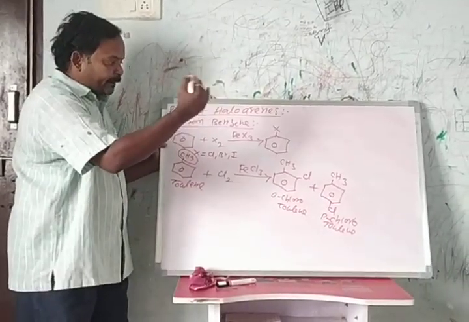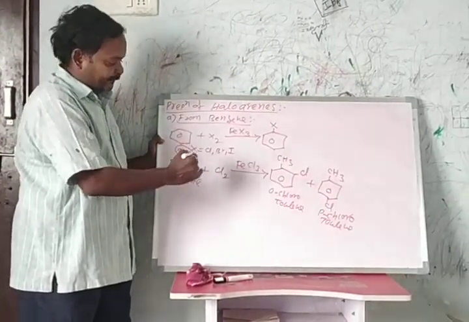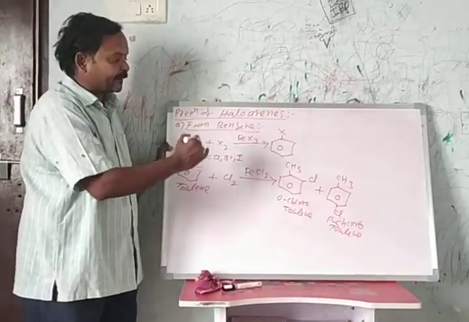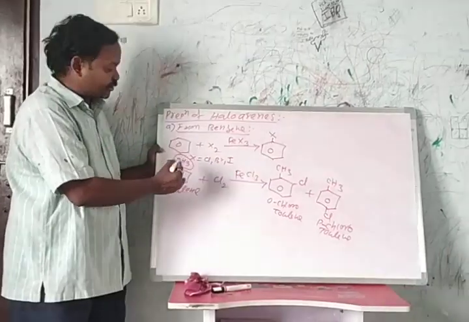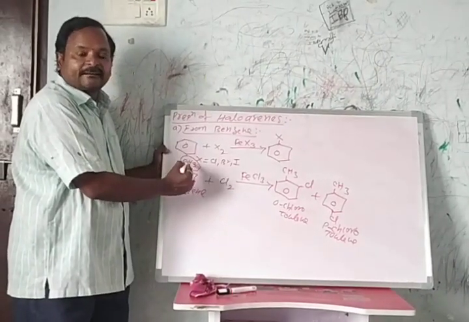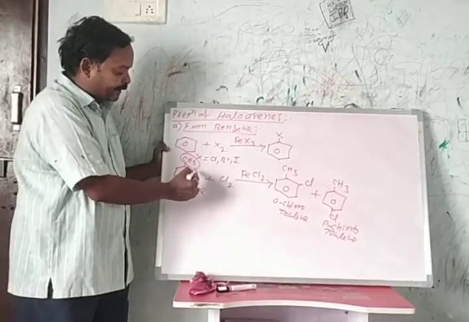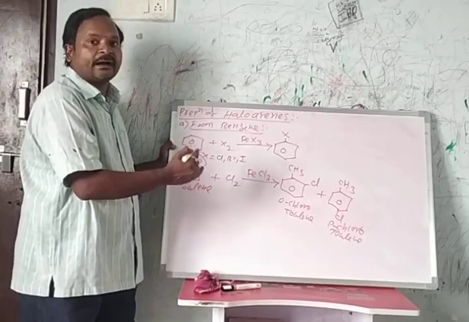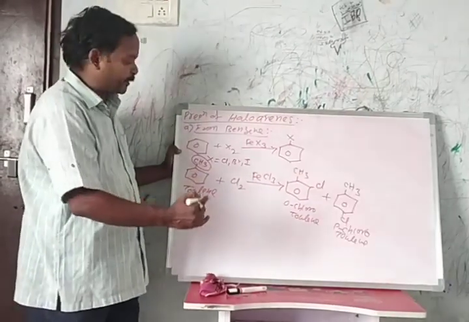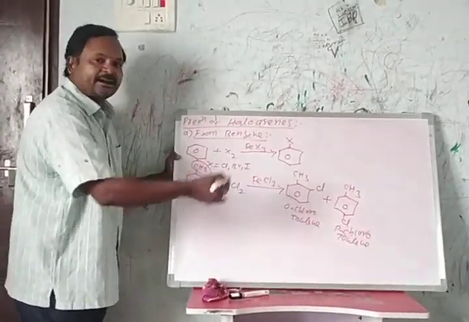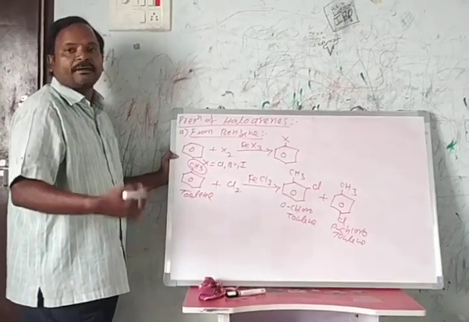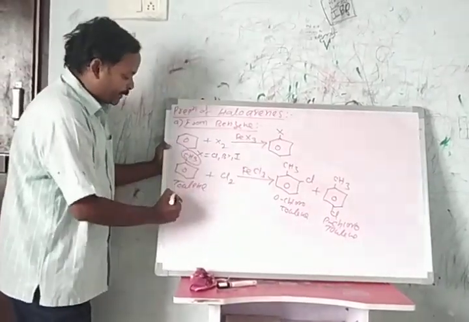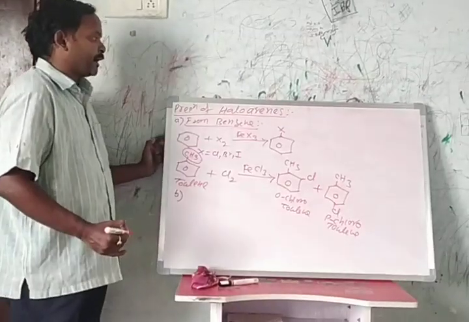So the incoming electrophile attacks at the ortho and para positions, and this group increases electron density at the ortho and para positions. So the methyl group is called an ortho para directing group. If you take phenol, we get the same kind of products, orthochlorophenol and parachlorophenol. This is one method for the preparation of haloarenes.